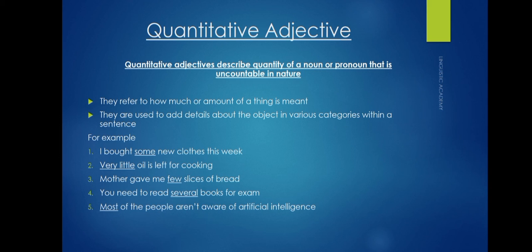In all these examples, we see that the quantity of the noun is mentioned, but these are said to be uncountable nouns because we do not have the exact quantity of how much amount is being talked about. So we are saying that these are uncountable, or these are shown to be uncountable in nature. So these adjectives are quantitative adjectives.